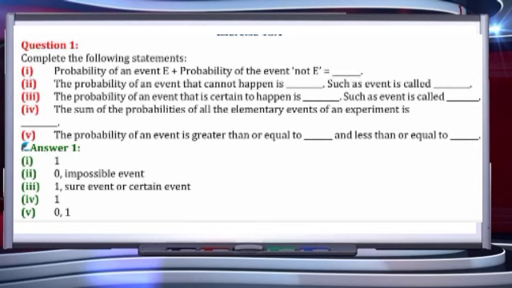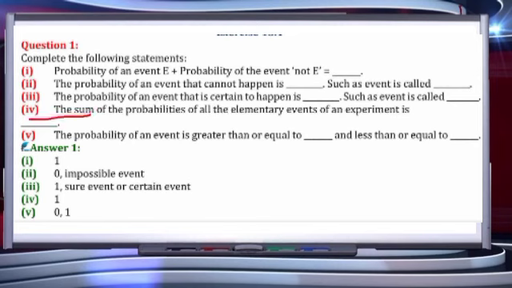Second, the probability of an event that cannot happen is always 0, and it is called an impossible event. This was also there in our key points. Next, the third part: the probability of an event that is certain to happen, that is, a sure event, is always 1, and it is called a sure event.